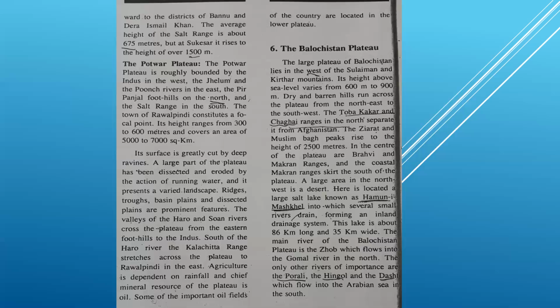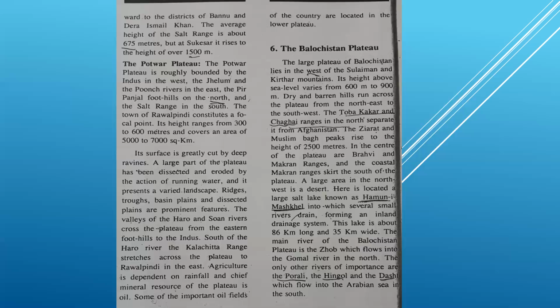Oil is the main mineral resource of the Potwar Plateau. Some of the important oil fields of the country are located in the Lower Potwar Plateau. Now the Balochistan Plateau, the last physical region of Pakistan.